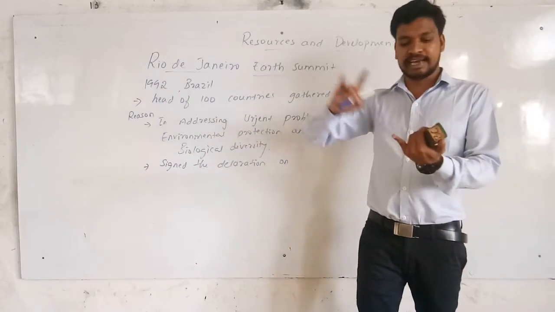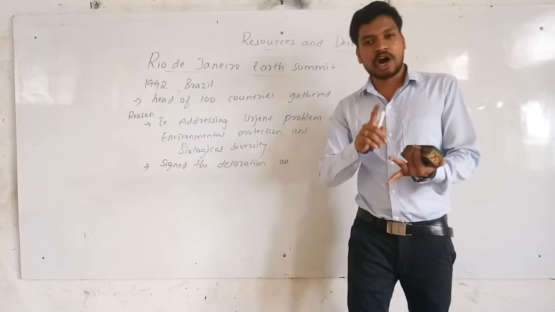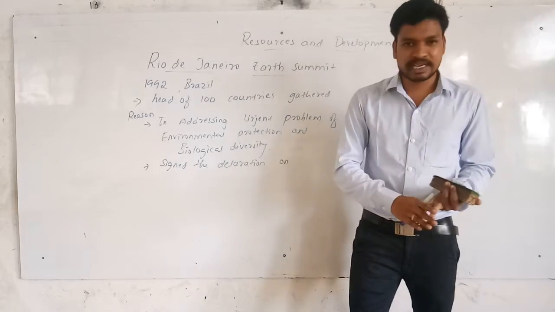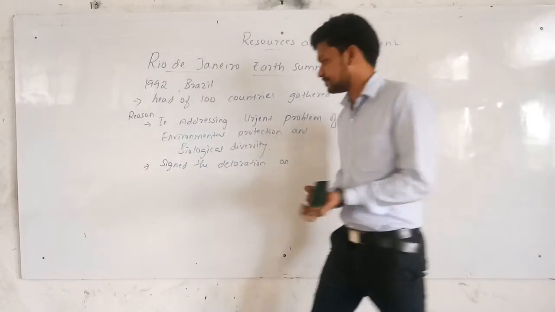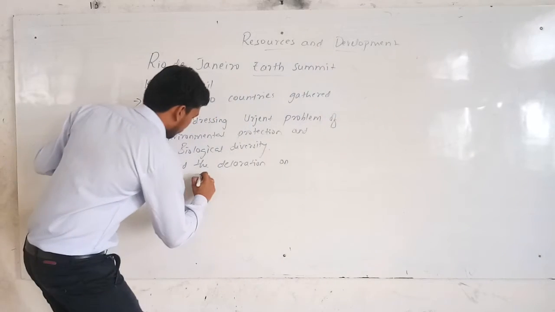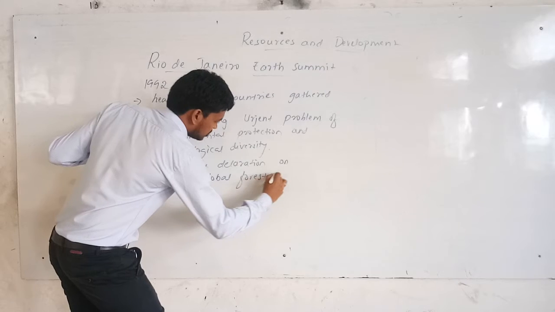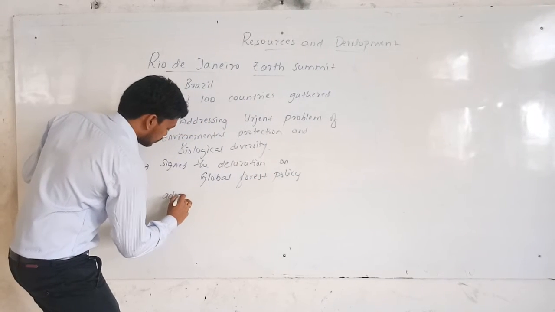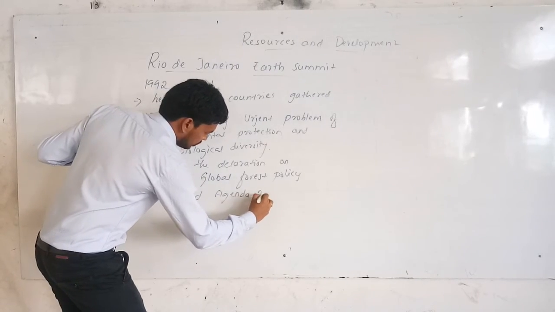So declarations like the global forest policy, and they adopted Agenda 21st.